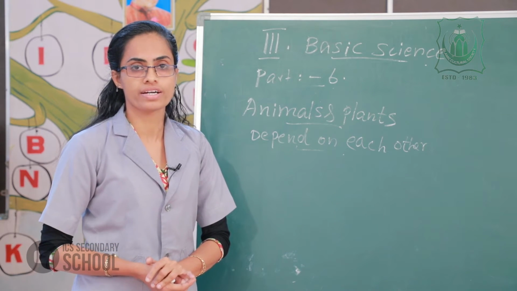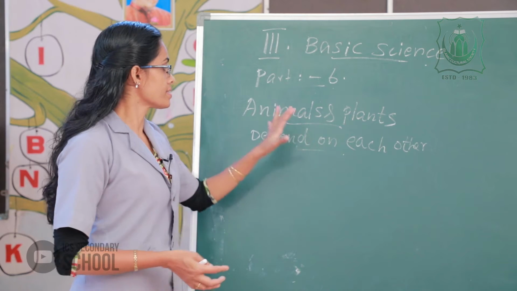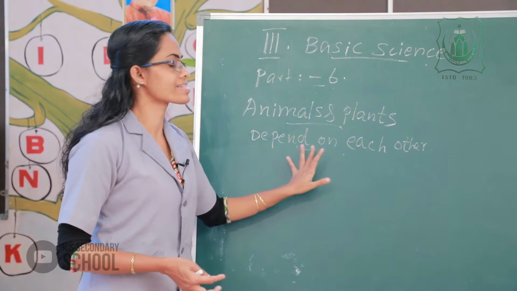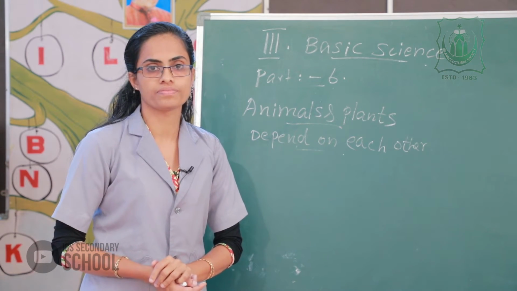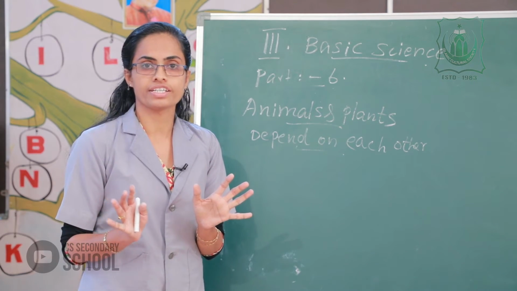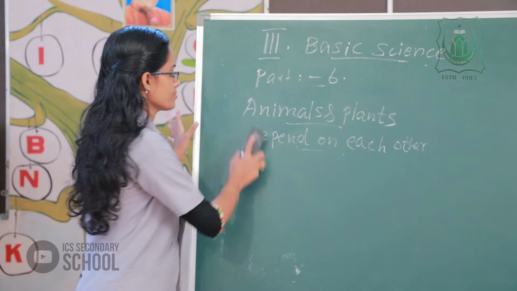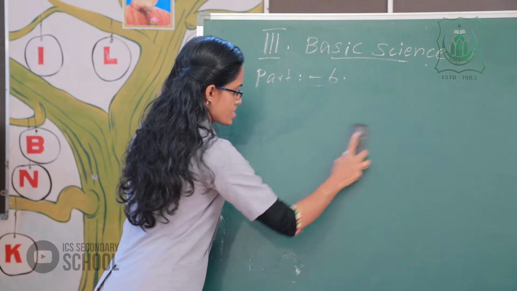All of you understand what I say? Okay. Animals and plants depend on each other. All of you clear? Yes. Now, I repeat once more.